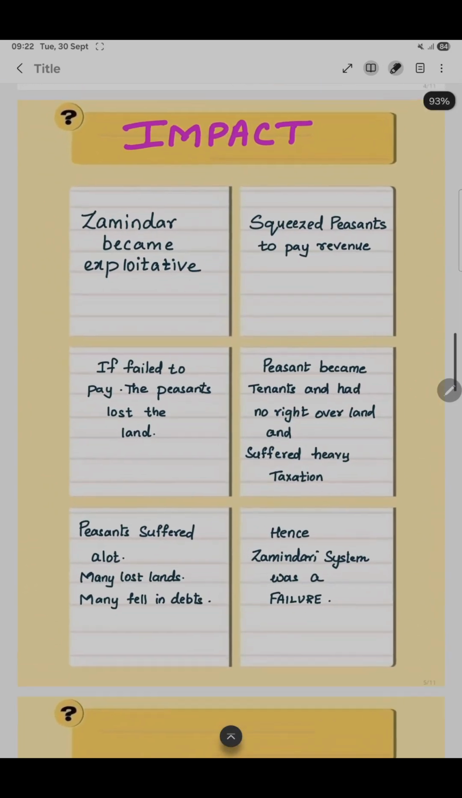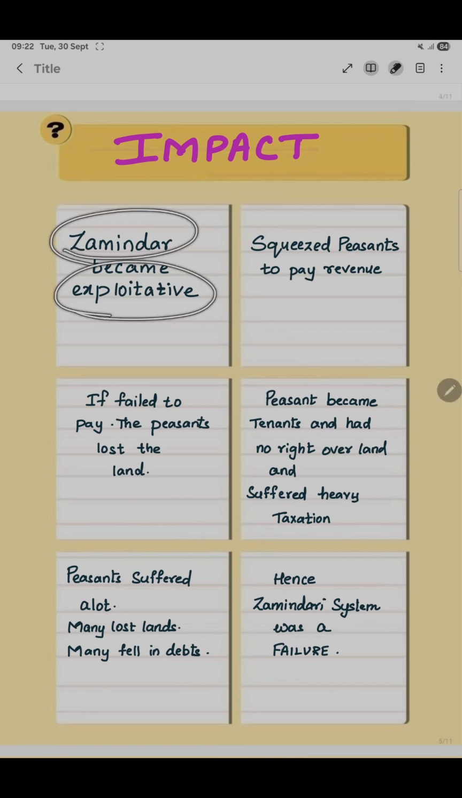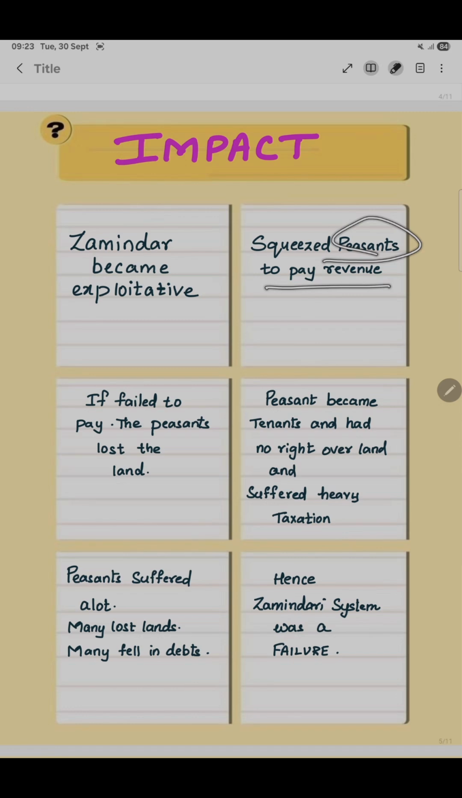Next is the impact of this system. First, Zamindars became exploitative because they had fixed revenue to pay to the Britishers, so they started collecting more money and accumulating more wealth. They squeezed the peasants to pay revenue. They were asking the peasants to pay more.